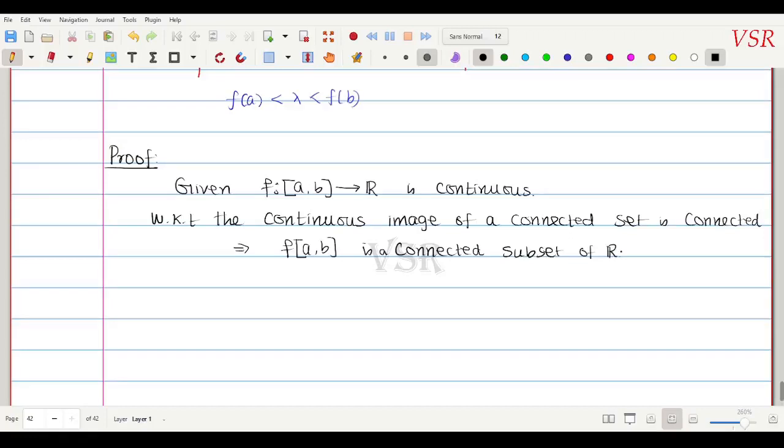Okay. இன்னொரு தியரம் தெரியும் என்னது? Every connected subset of R, if and only if it is an interval. Okay. We know that a subset A of R is connected if and only if A is an interval.